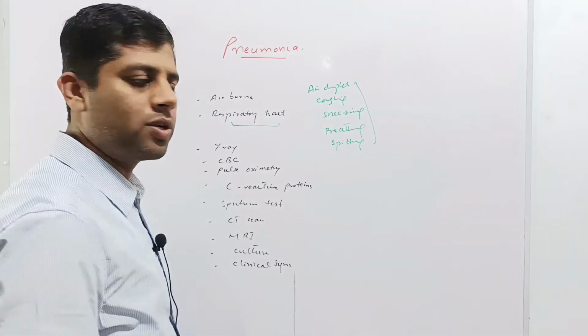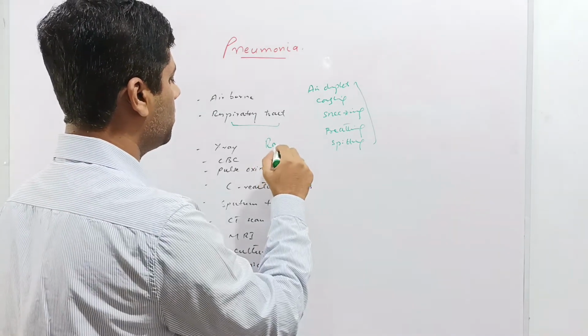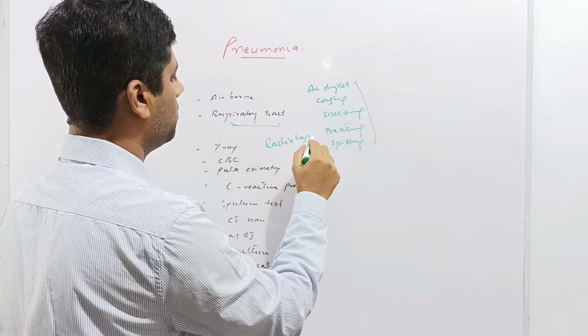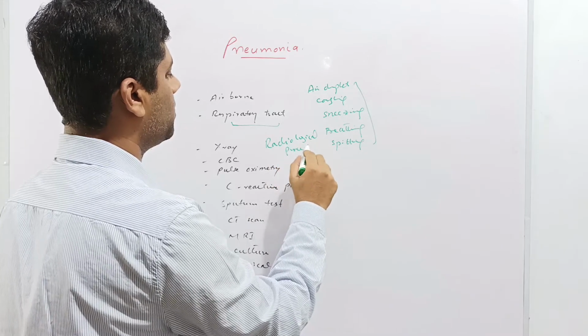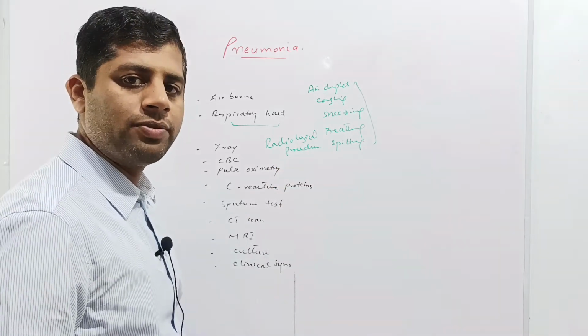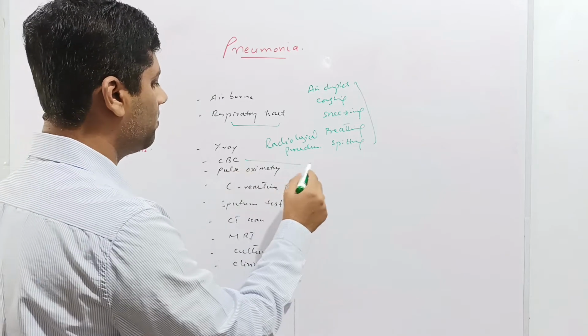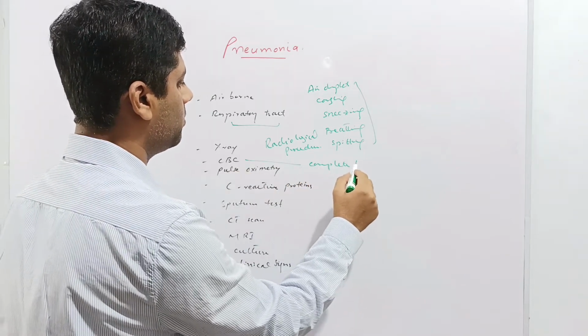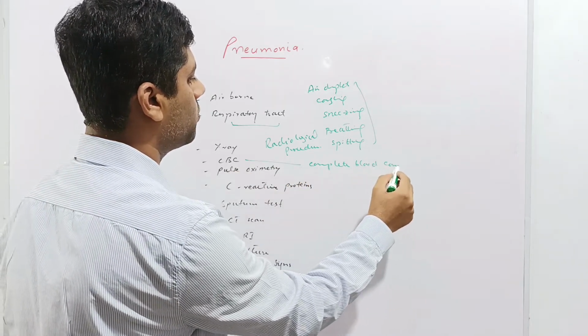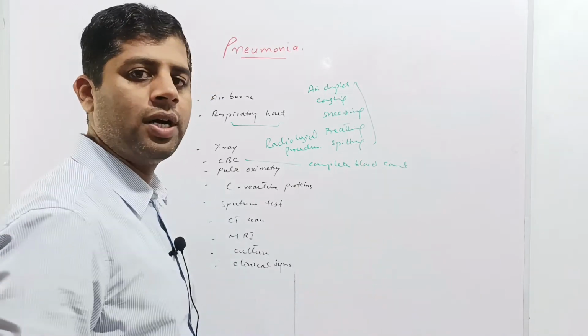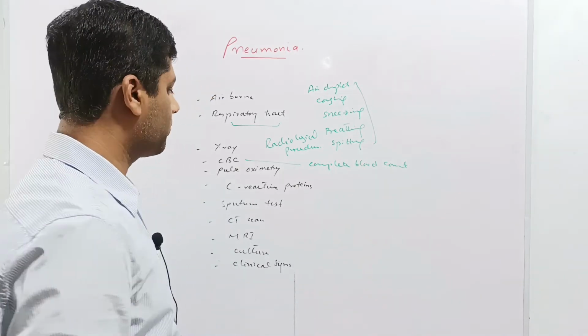It may be diagnosed by radiological procedures. The radiological procedures including chest X-ray, in which the lungs condition can be revealed, the CBC or complete blood count, in which neutrophilia will occur, or increased number of neutrophils.